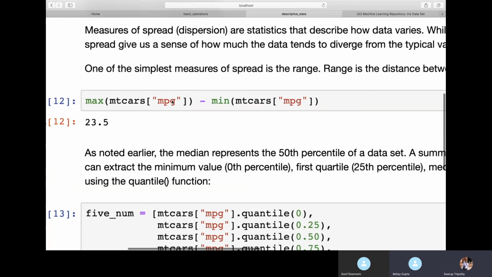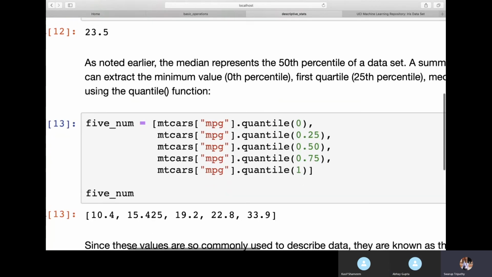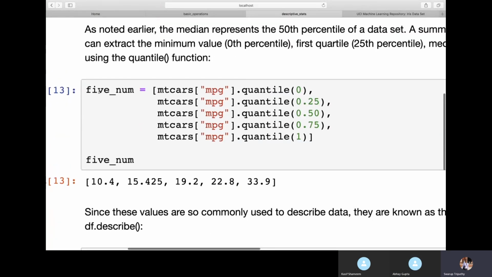Next there is something called the five summary data. Here in statistics we have something called five summary data. Now, if you remember, we did a box plot earlier, right? So that box plot usually gives us the five summary of data. So that box plot itself is also called a five summary plot. It gives you the minimum value, the maximum value, the middle value, and also it gives you a box. That box is nothing but the distance from the 25th position value to the 75th position value.